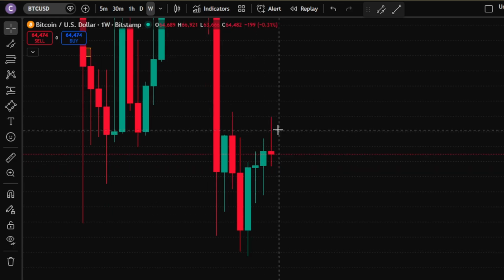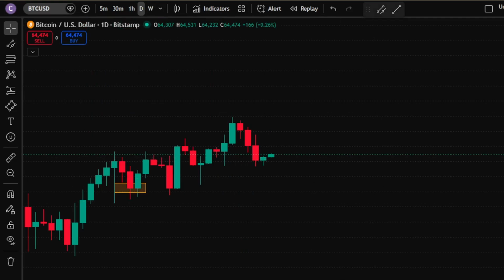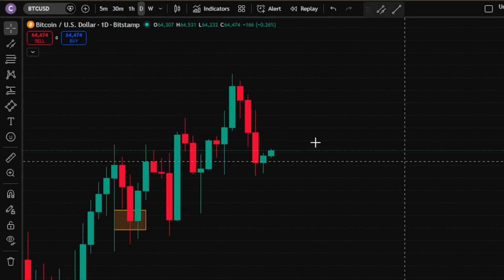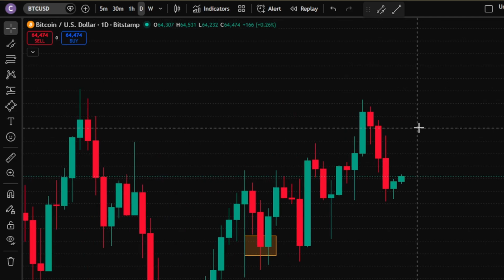Here, the weekly time frame shows a liquidity sweep of the previous candle, which can be a sign of a bearish move. But it's not that simple. First, let's analyze, is this liquidity sweep even valid? To find out, let's move to the daily time frame chart.